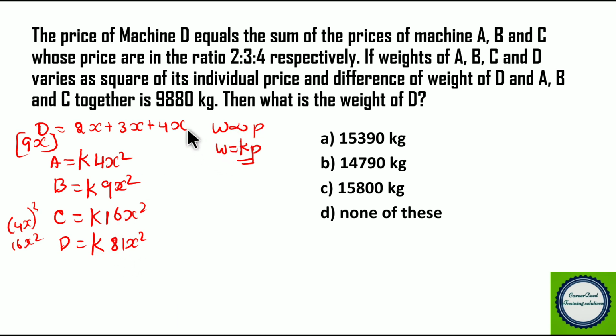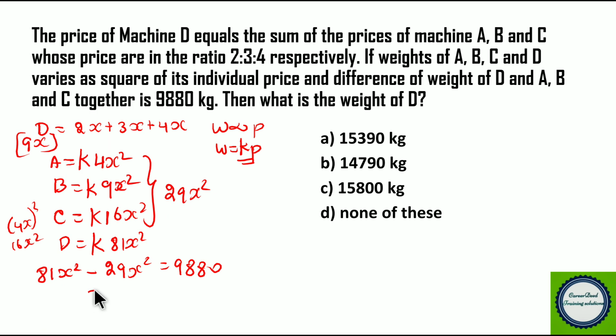Now it is given, the difference of weight of D and ABC together is 9880. So first we have to take D. So D is 81x square, right? So 81x square minus A, B and C together, which is 4 plus 9 plus 16, we get 29x square. So this difference is equivalent to 9880. So 81 minus 29, we get 52x square. So 52x square is equivalent to 9880. So what is the value of x square? You get 190, right? So x square is 190.